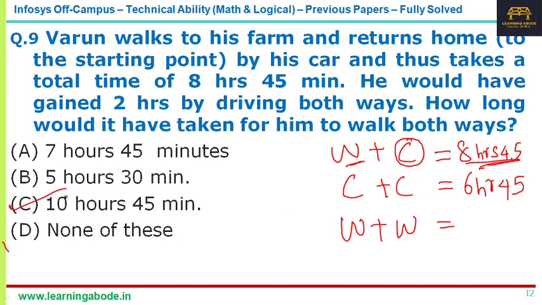Okay, so instead of walking both ways, I'm sorry, the first case is walking and taking a car. Now instead of walking one way, he would have taken the car, he would have saved 2 hours. That means if he walks instead of taking the car here, he would spend 2 hours more. So 10 hours 45 minutes is the answer for the 9th question.